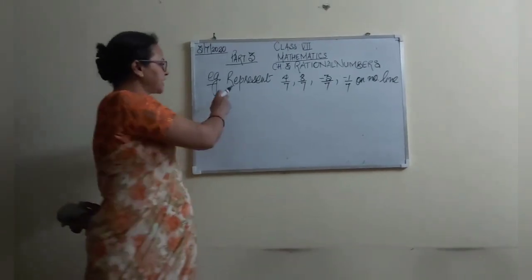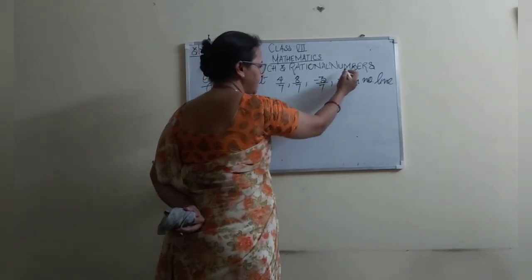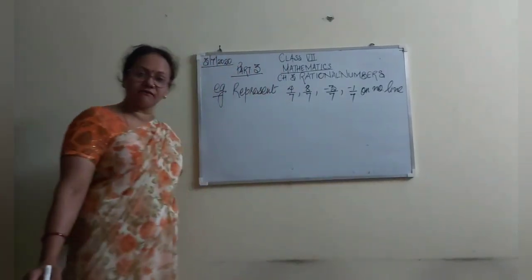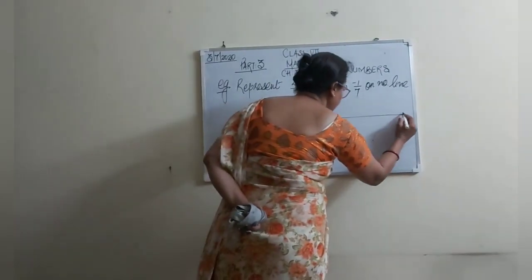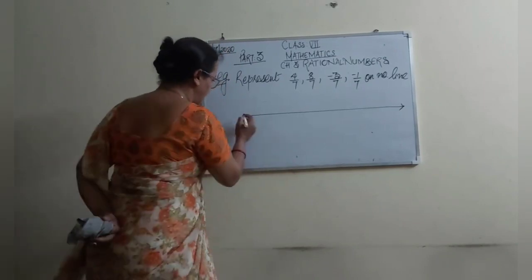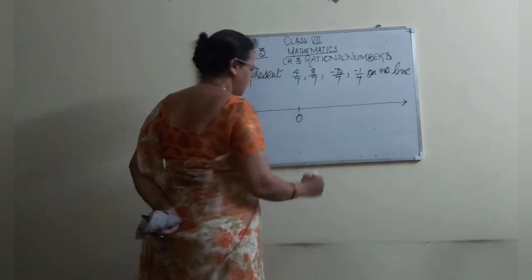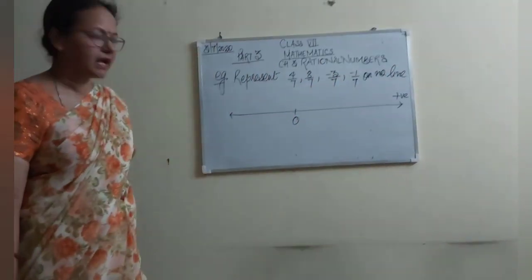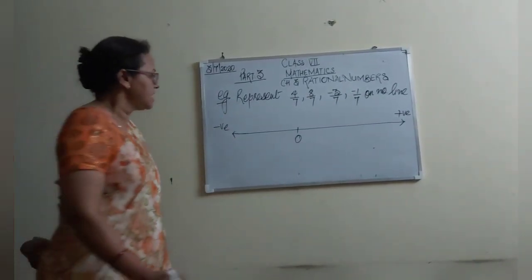Now, students, I have taken one example. Represent 4 by 7, 8 by 7, minus 3 by 7 and minus 1 by 7 on the number line. What is the denominator? 7. So on both sides it will be represented, because we are going to represent positive numbers as well as negative numbers on the number line. Is it clear? So this is 0. On the right hand side we represent the positive numbers and on the left hand side we represent the negative numbers.